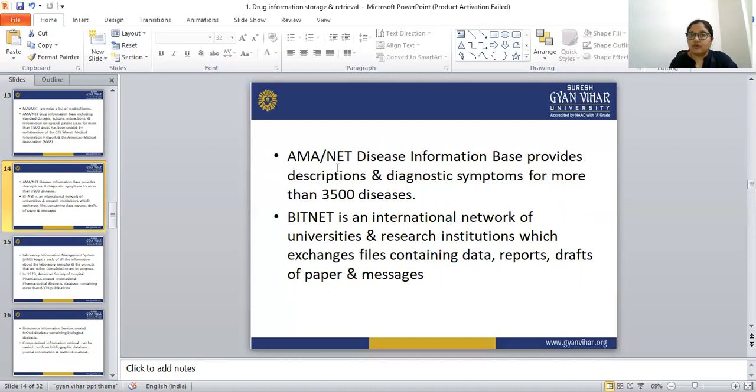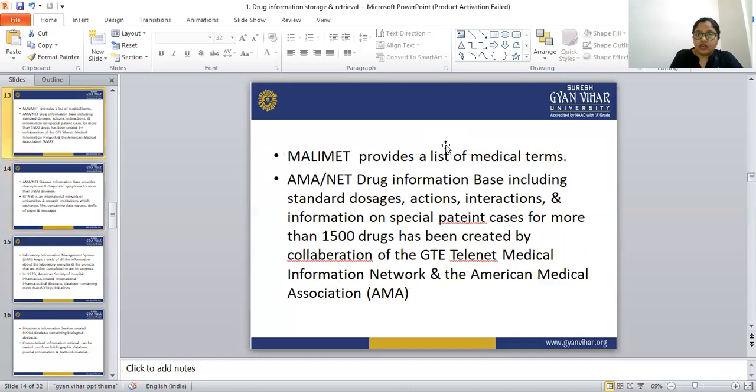Whereas the AMA/NET drug information base includes standard dosage form, pharmacological action, interaction, and information on special patient cases.